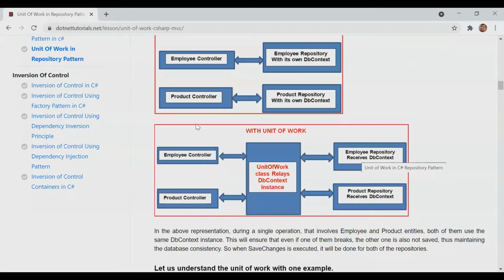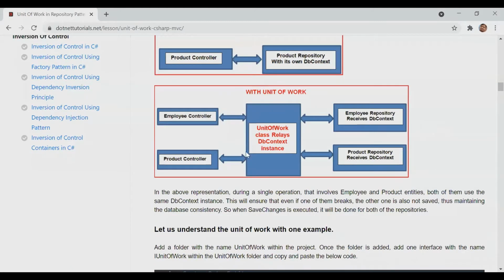Here they have the controller, and then unit of work came into picture. The controller will communicate with unit of work, and then unit of work will communicate with repository, and then repository will communicate with database. Now we have one extra layer between repository and controller.